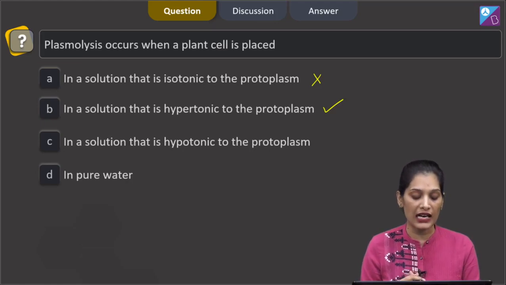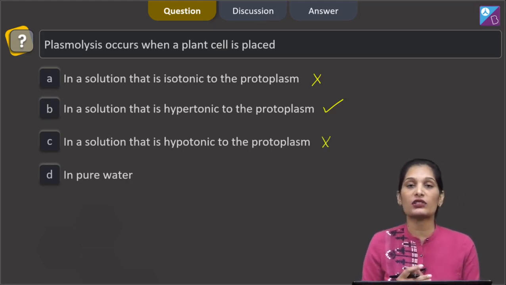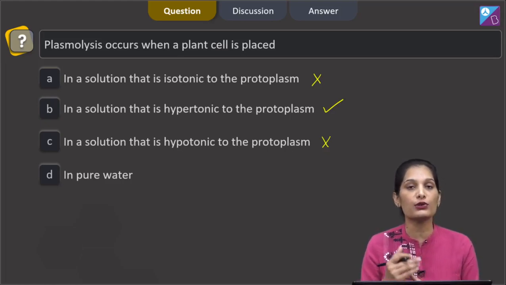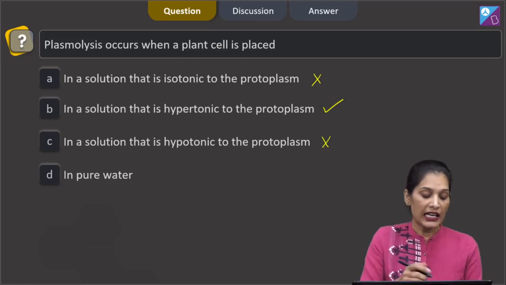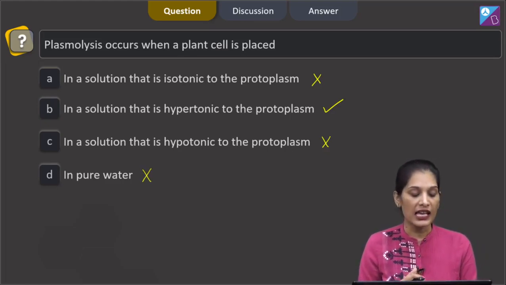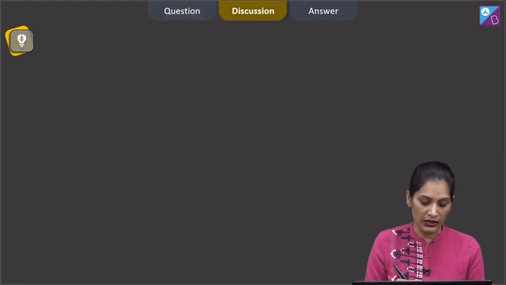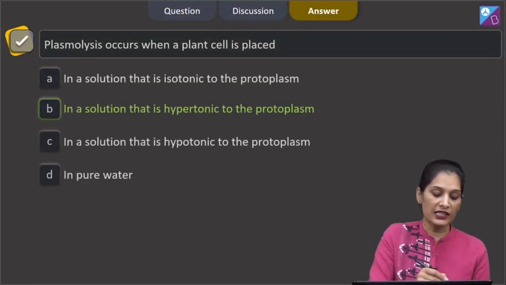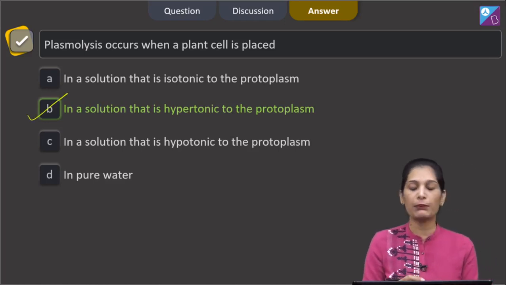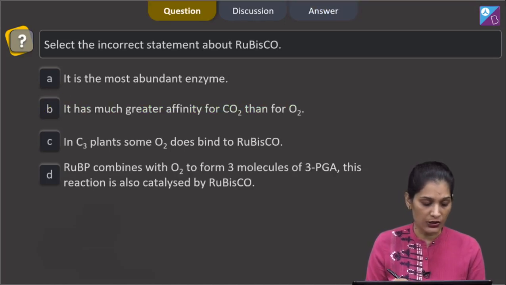C, in a solution that is hypotonic to the protoplasm, no, in this condition the cell will be turgid, will be swollen as water will move from solution to the cell. In pure water, no, this is a condition of deplasmolysis, same as that of C. So the correct option for the given question is B, that is in a solution that is hypertonic to the protoplasm. Let's pick up the next question.